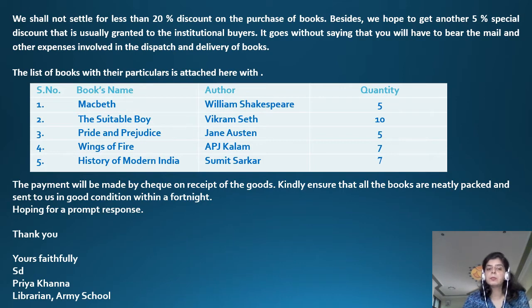Hoping for a prompt response, leave a line. Thank you. Leave a line. Yours faithfully, signed as Priya Khanna, Librarian, Army School.